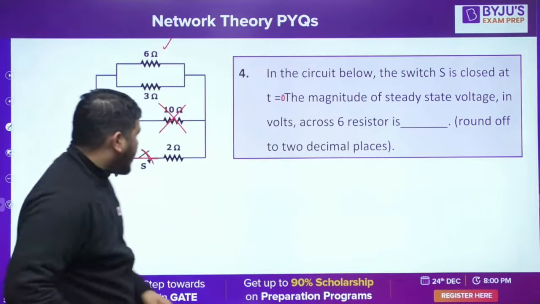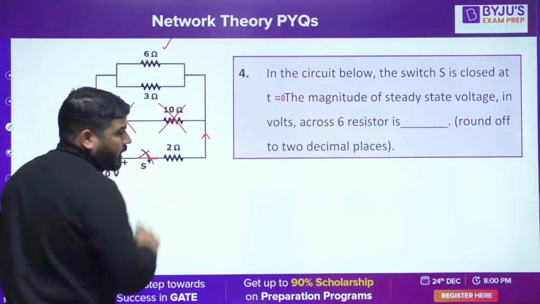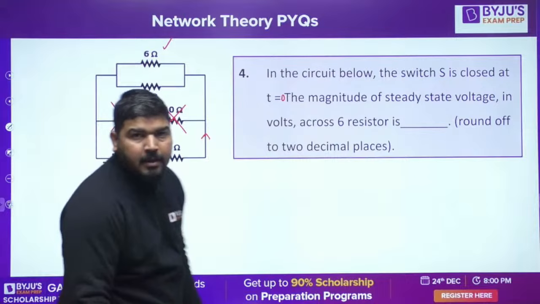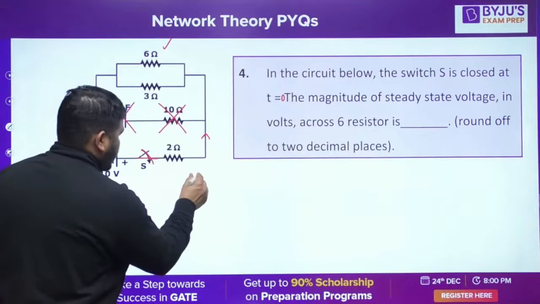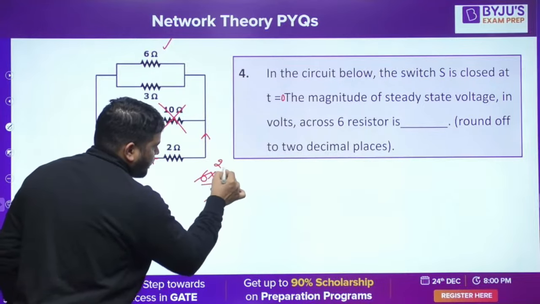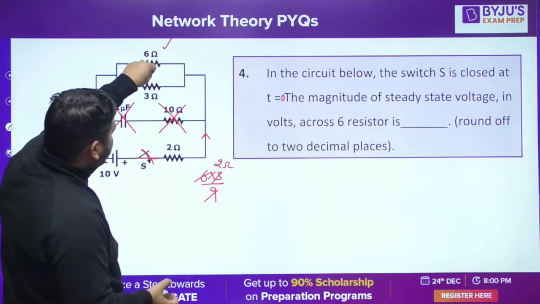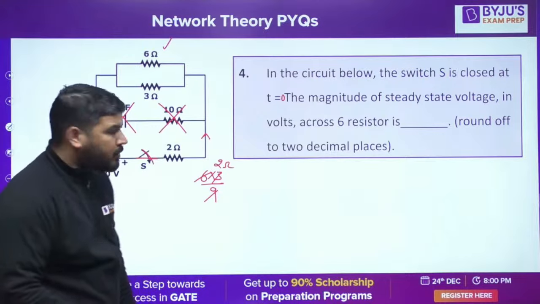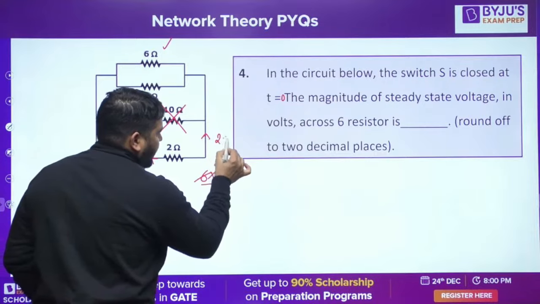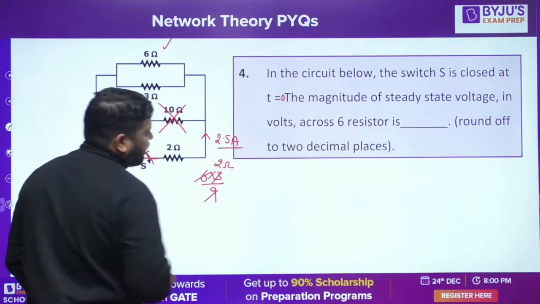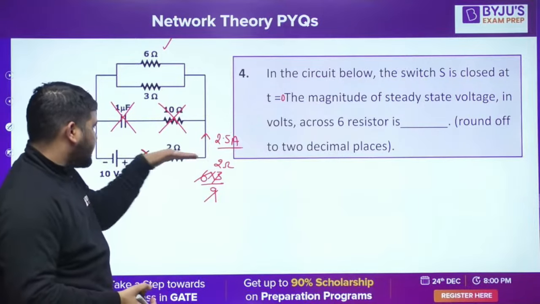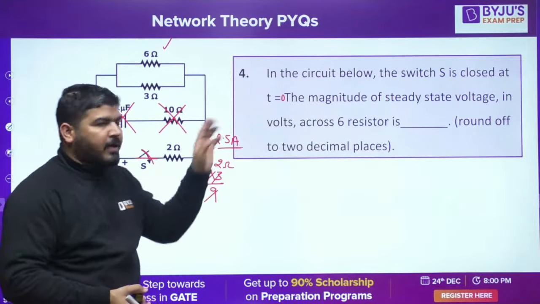Now what is the current value? How much current will flow under steady state? If you take the parallel equivalent of 6 and 3, you'll get 2 ohm. 6 into 3 divided by 9, so it will be 2 ohm. So the parallel of this is 2 plus 2, 4 ohm. It means the current will be 10 divided by 4, that is 2.5 ampere. This source will supply 2.5 ampere.